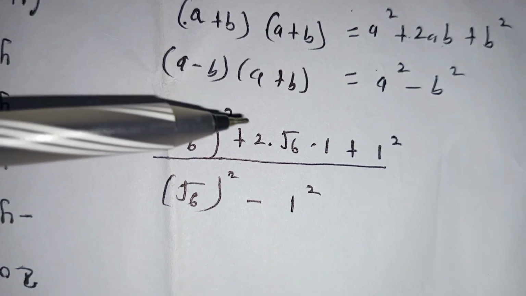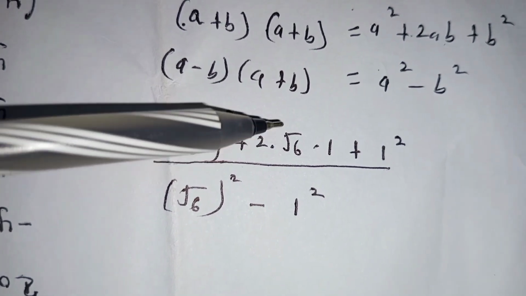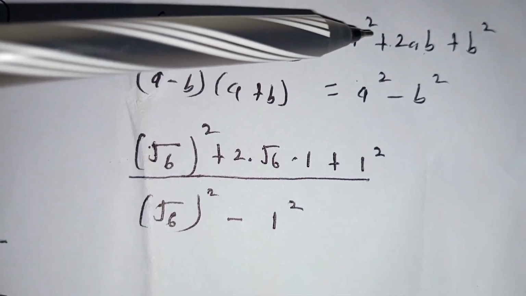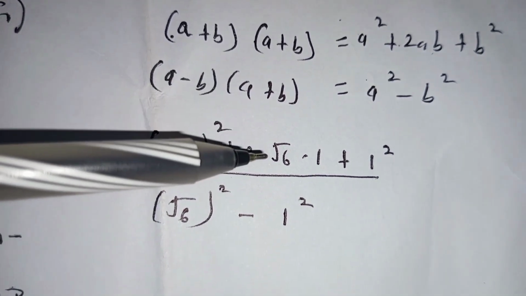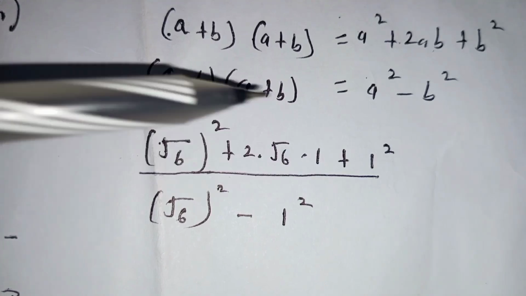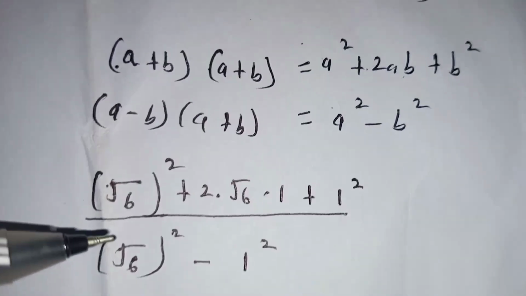In our case, our a is root of 6 and our b is 1. Then we add 1 squared on the denominator.